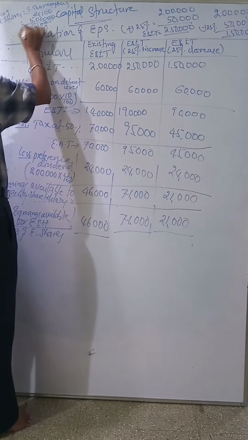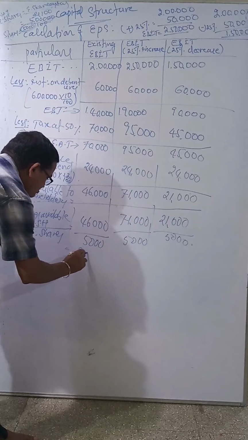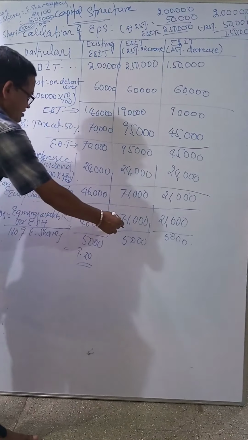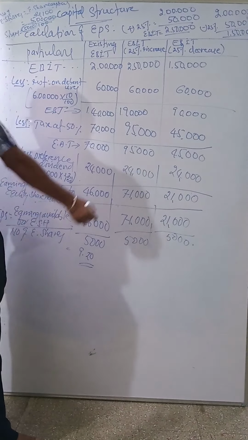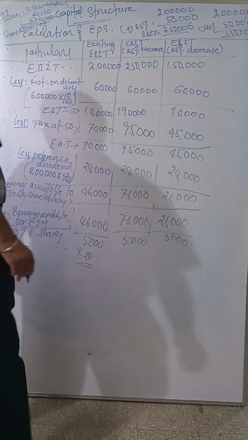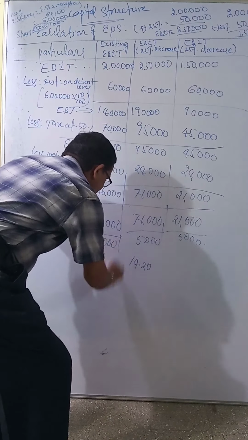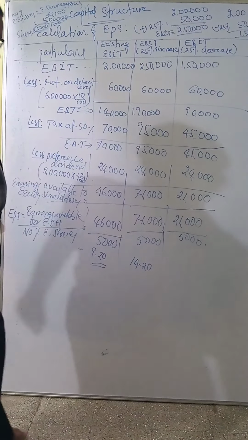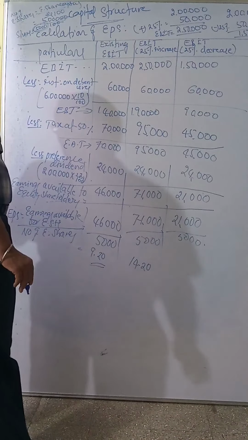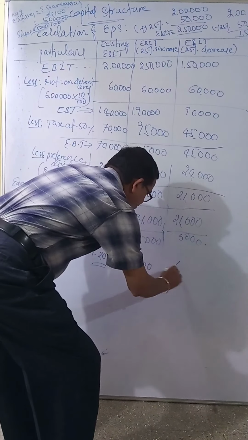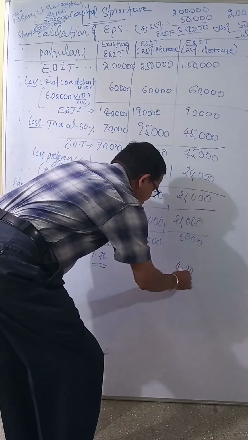So 46,000 divided by 5,000, you will get 9.2, means 9 rupees 20 paise. Then 71,000 divided by 5,000, you will get 14.2, means 14 rupees 20 paise. Then 21,000 divided by 5,000, you will get 4.2, means 4 rupees 20 paise.